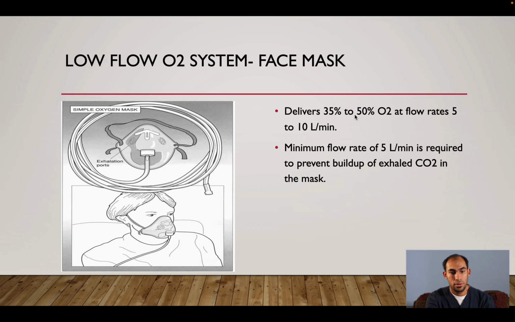Okay, the other one, we have the face mask. Face mask will cover the nose and mouth. So this is good for patients who are mouth breathers. It will deliver from 35 to 50% oxygen, and the flow we can put from 5 to 10. Never ever put flow less than 5, because it is required 5 and more to wash out the CO2. If you put less than 5, this will accumulate CO2 in the mask.